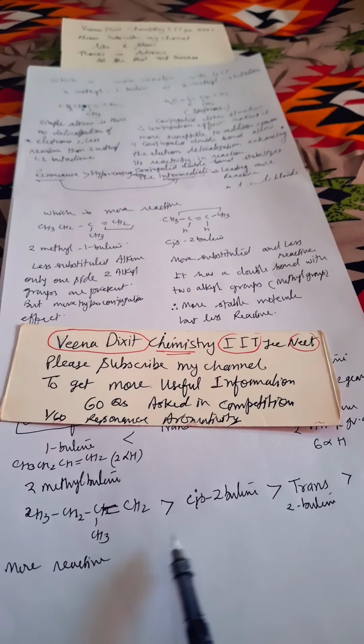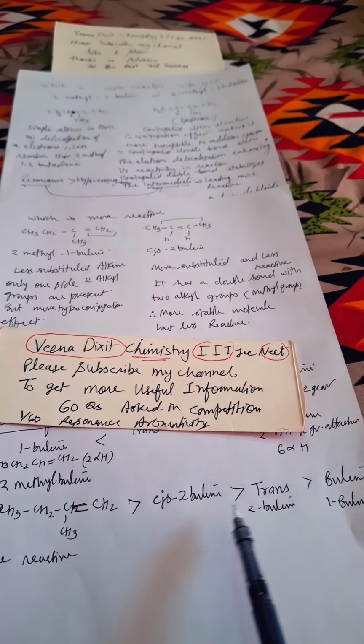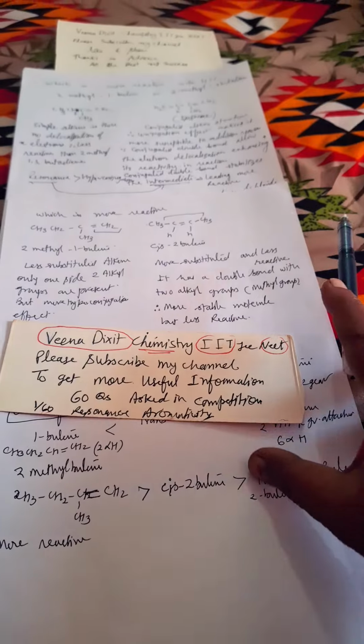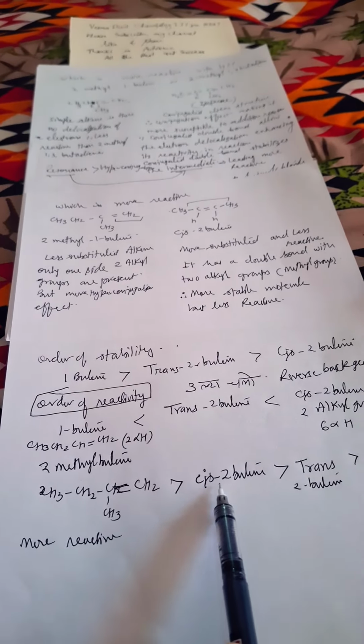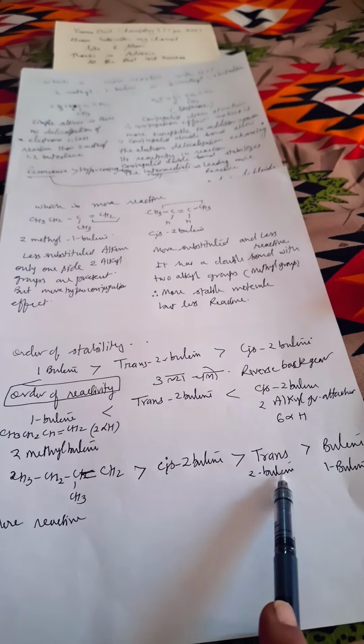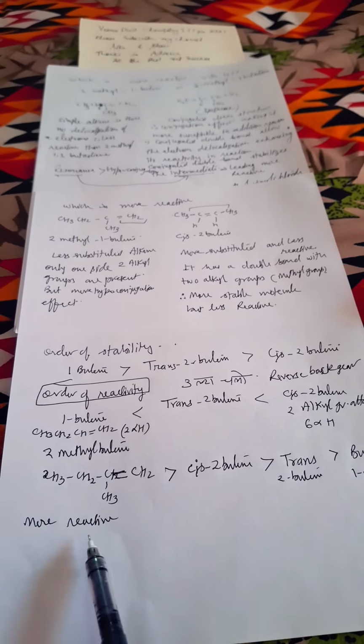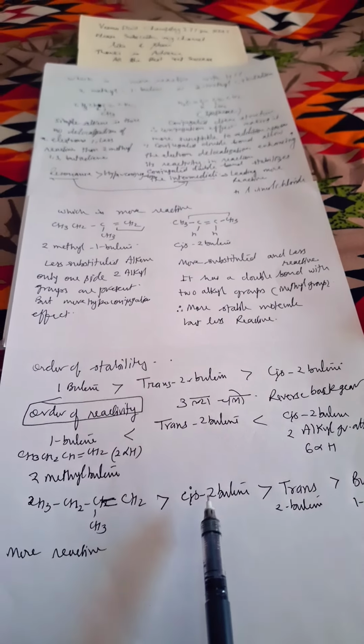See, here I have written more reactive: cis-2-butene, then trans-2-butene, then 1-butene. Clear to you? Again I will repeat, cis-2-butene is more reactive than trans-2-butene, trans-2-butene is more reactive than 1-butene, and 2-methyl-butene is more reactive than all.